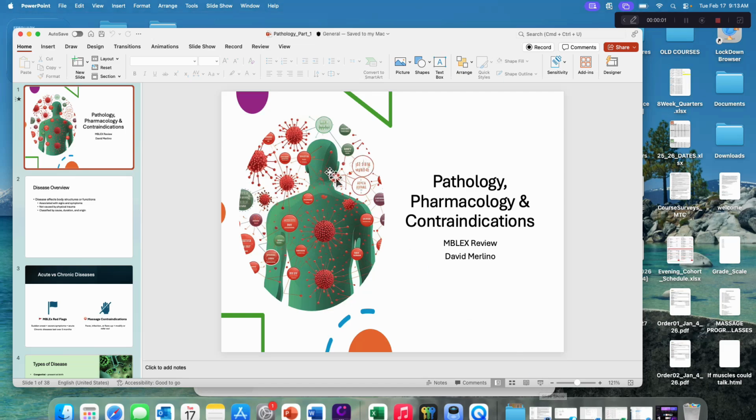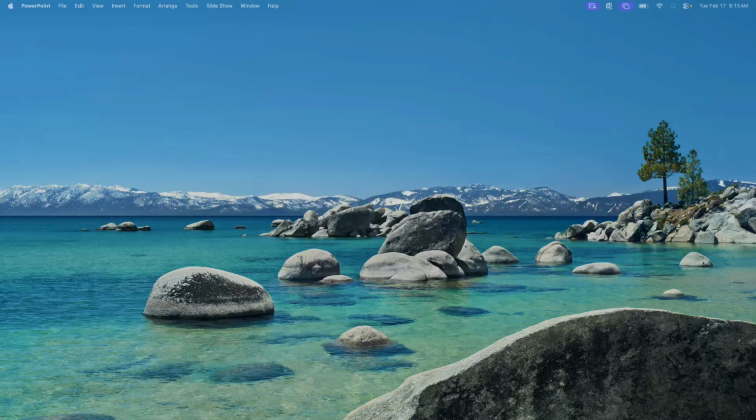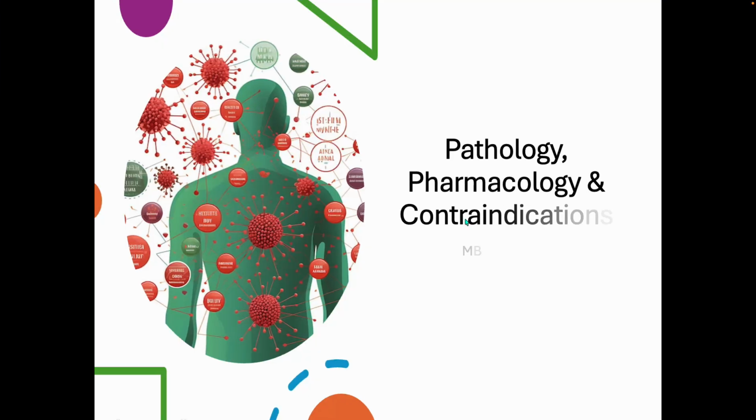Patho. Pharmacology and contraindications. David Merlino, MBLEx review. So I divided Patho into 3 sections. It needs to be longer, more sections, but we're going to cram. Because why not? That's what we do in an accelerated program.